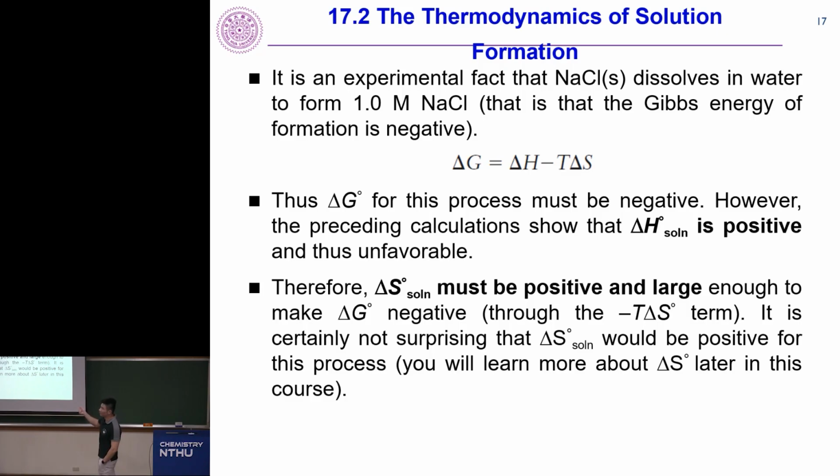So for a spontaneous reaction, that means the dissolution of salt in water is spontaneous, delta G needs to be negative. And we know delta H is positive, that means this term must be negative. It has a minus sign, right? That means delta S must be positive. And delta S defines the entropy, that means the disorderliness. Don't worry about it yet, we'll come back to this. So that means it is not the bond formation and bond breaking that drives the spontaneity of the dissolution of salt in water. It is actually the randomness of this hydration that makes this possible.